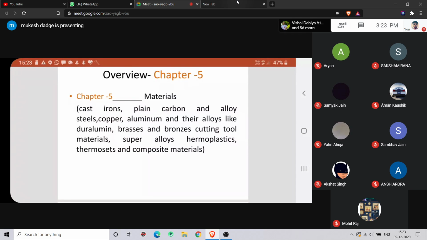Cast iron's rate per kg is lower than steel's; that is a ferrous material. So if any person is selling you a ferrous material, if it is cast iron, it is at a lower price, and if it is at a higher price, then it may be steel.